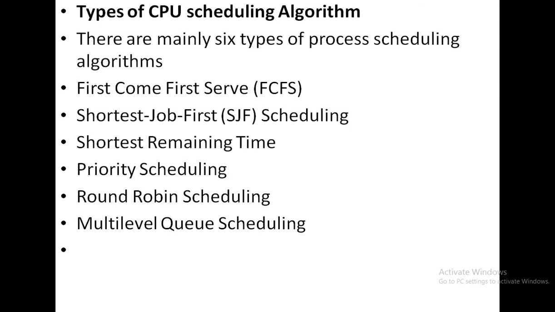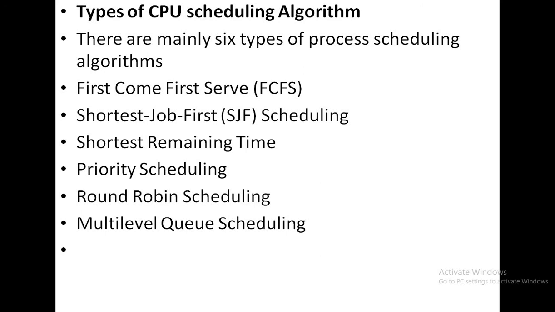Next is shortest remaining time, or SRT. Next is priority scheduling, then round robin scheduling, and the last one is multi-level queue scheduling. So basically there are mainly 6 types of scheduling algorithms available: first come first serve, shortest job first, shortest remaining time, priority scheduling, round robin scheduling, and multi-level queue scheduling.